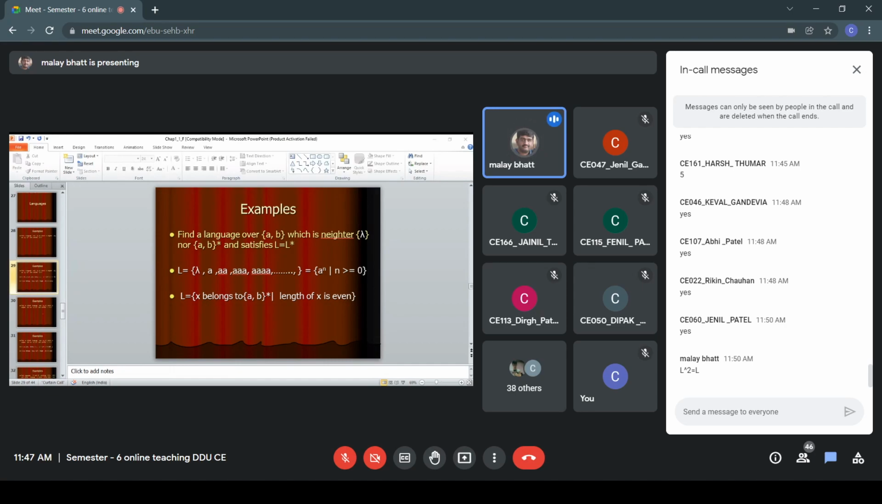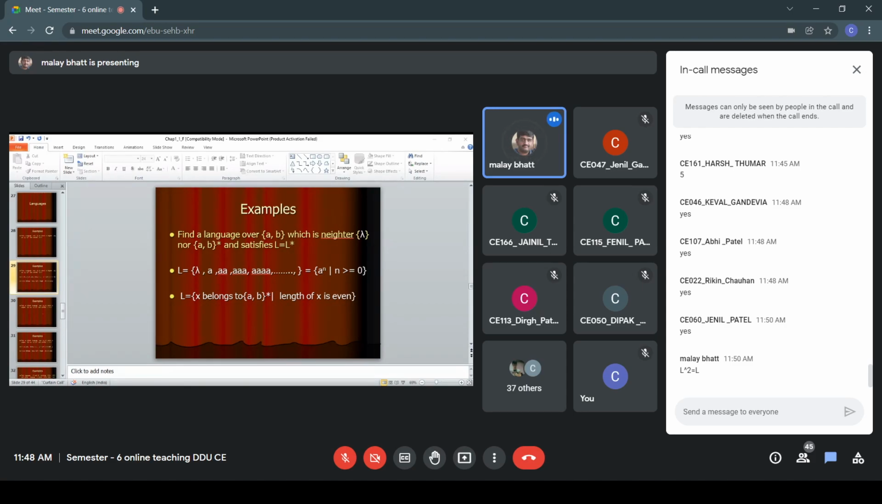Similarly, we have another language L. Here two examples are there. L = {x | x belongs to (a,b)*, length of x is even}. When I perform the concatenation operation of L with the language L itself, we are not able to generate any additional elements. We'll get again an even length string. So this language L is also an infinite language, and generating L square will not add any extra element into the list. The elements in L square are the same as the original L. That is what we need to understand here.